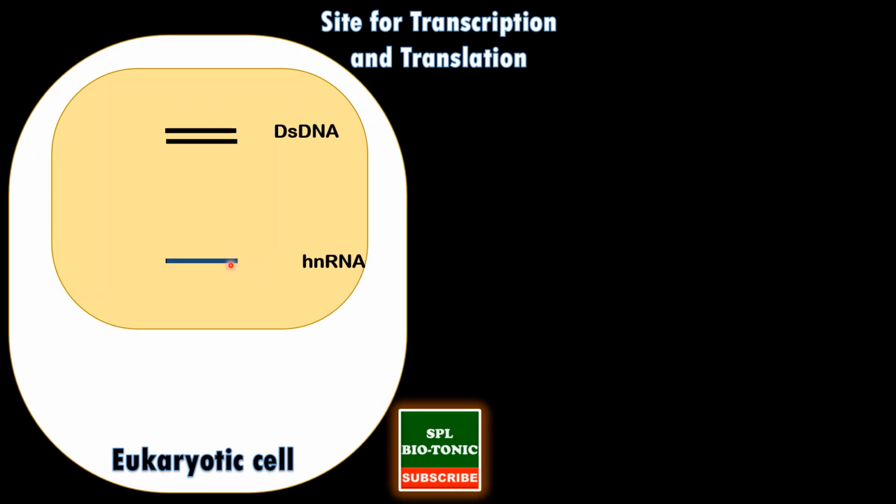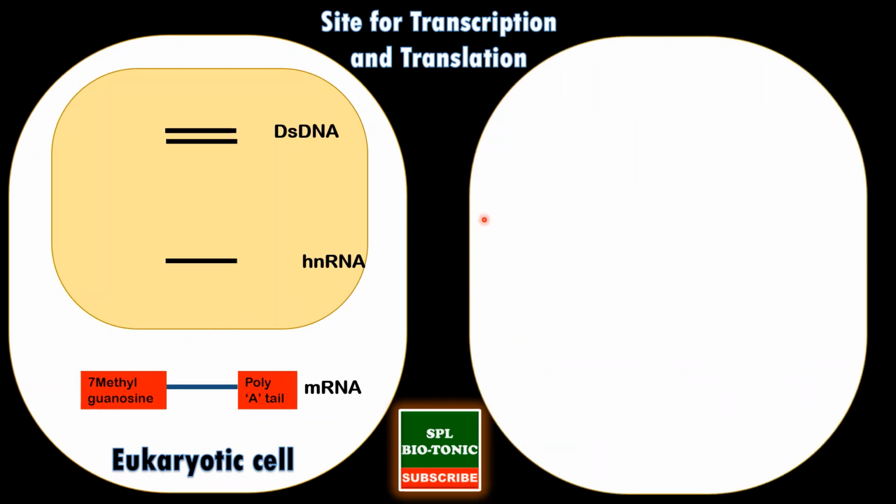In heterogeneous RNA, introns are removed and exons are joined, and further 7-methyl guanosine is added towards the 5' end, which is called 5' capping, whereas poly A tail is added towards the 3' end. It is called 3' tailing. Once this mature RNA is produced, it will come out of the nucleus into the cytoplasm, where it is actually translated. So in eukaryotic cells, transcription occurs in the nucleus, whereas translation occurs in the cytoplasm.